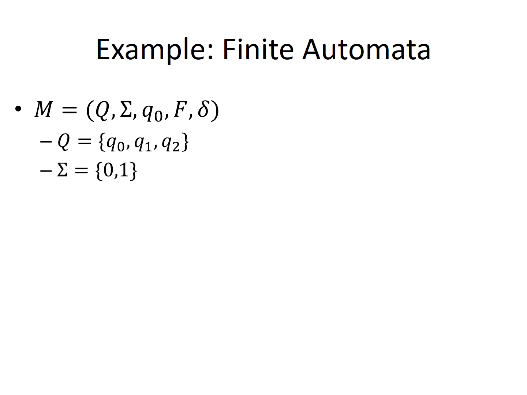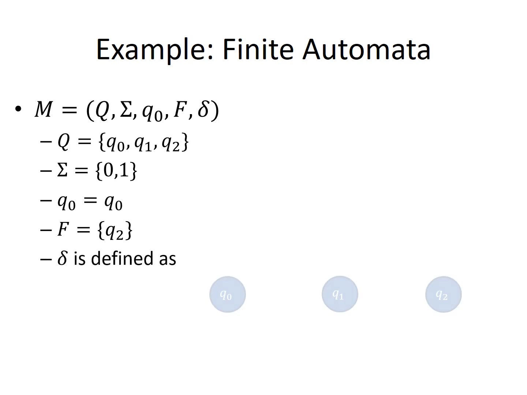The input may be 0 and 1. Q naught is the initial state. F is Q2. Then delta is the transition function, Q cross sigma to Q.